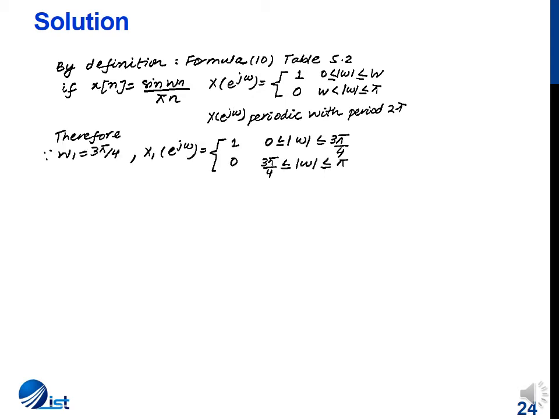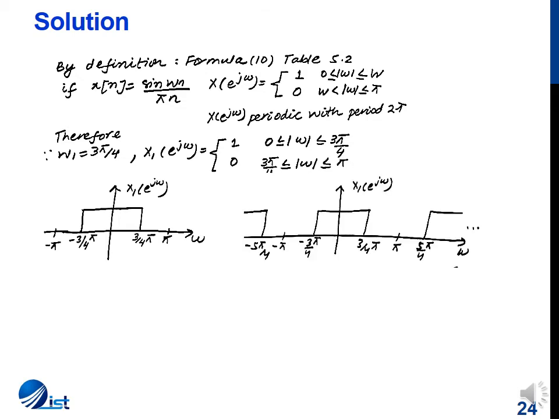So when W1 is 3π/4, as is given for the signal x1 of n, X1 of e^jω is a rectangular function where its value is 1 for 0 to 3π/4, and it is 0 otherwise. So this is how the function will look.